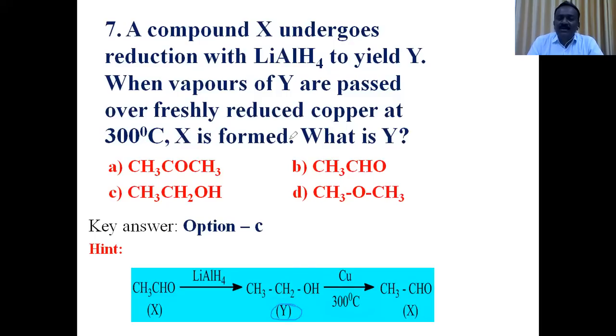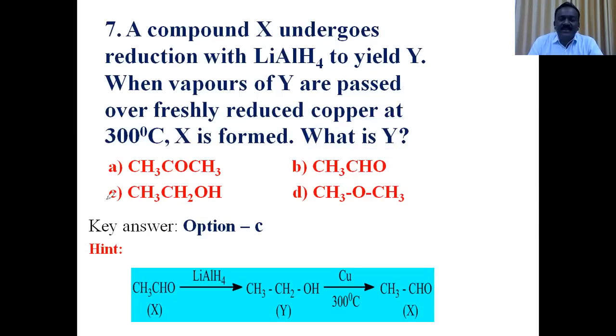Generally, alcohols are obtained from aldehydes and ketones. Aldehydes on reduction with lithium aluminum hydride give primary alcohol. Ketones on reduction with lithium aluminum hydride give secondary alcohol. Consider the options.